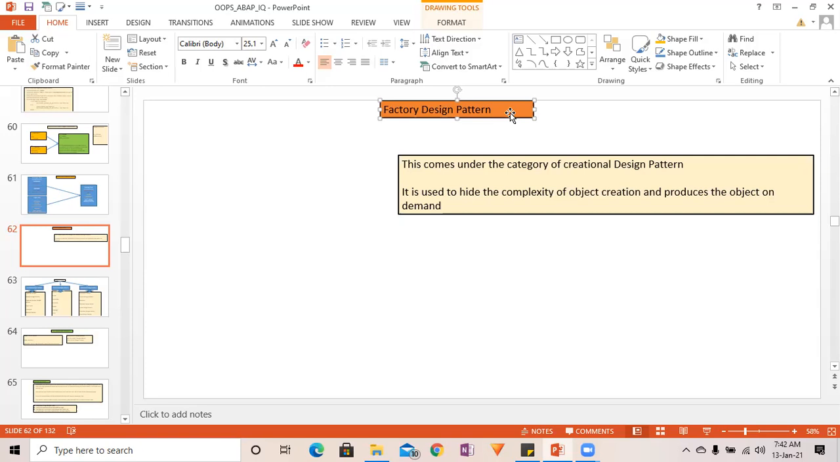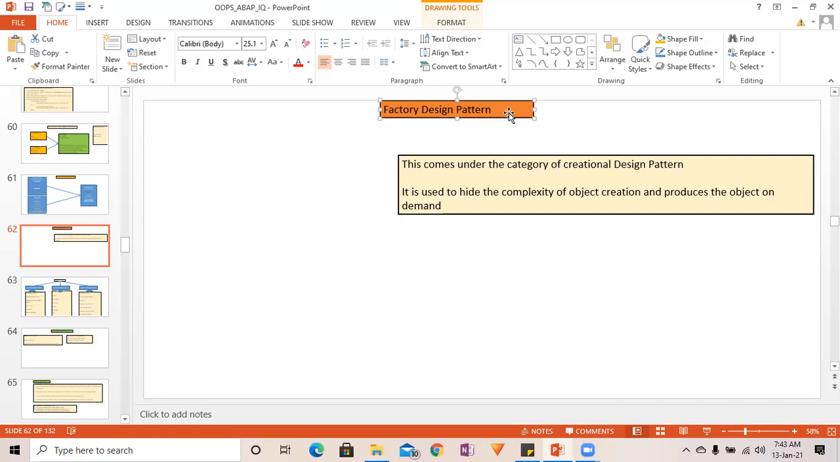Another very important design pattern is the factory design pattern. So what is this factory design pattern? You must have seen the CL_SALV_TABLE class, which is used to display the ALV. There, when we have to create the object, what do we do? We use CL_SALV_TABLE and then the factory method of this class in order to get the object of the CL_SALV_TABLE class. So that is one very good example of the factory design pattern.